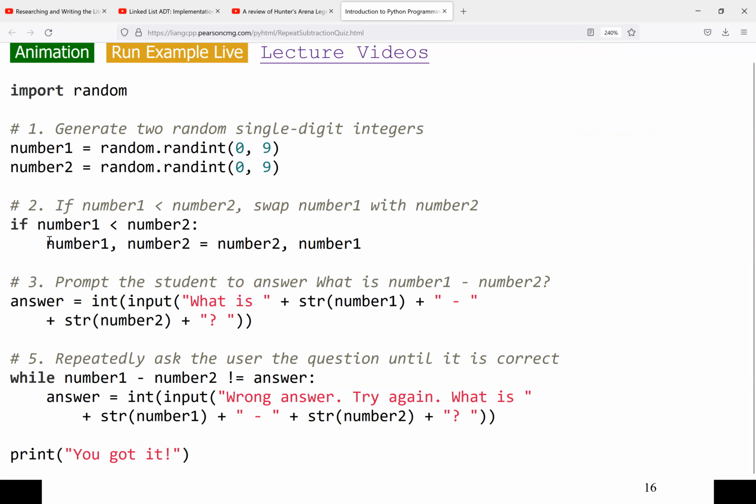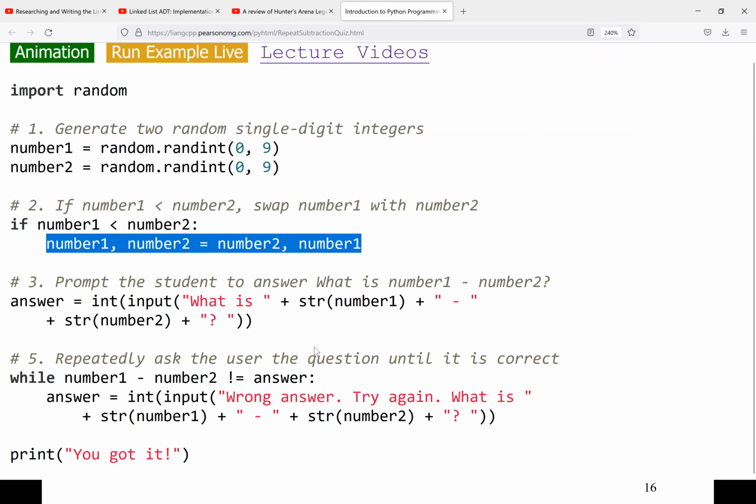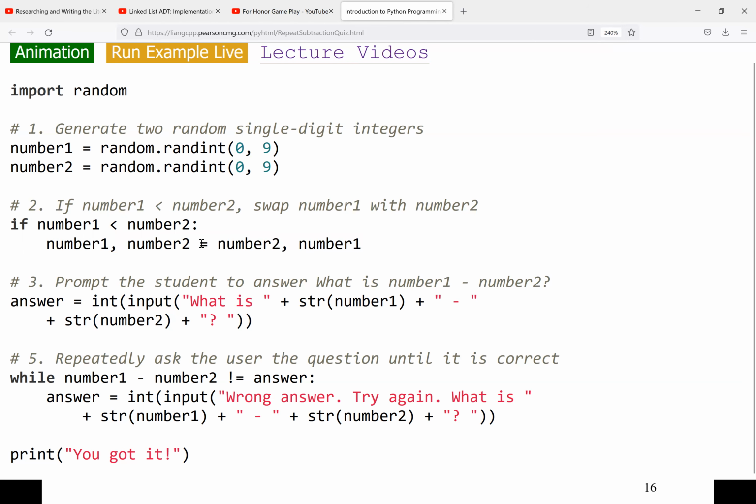The only thing, the reason why I mentioned this, is that if you have taken Java or C++, if you want to swap a value, you need a third variable. So you put the first value in the third variable, give the second value to the first variable, then take that value from the temp, assign it to the second variable, then you swap it. But Python gives us a nice way that we can use the assignment operator to swap. Okay, so if no question, let's keep going.